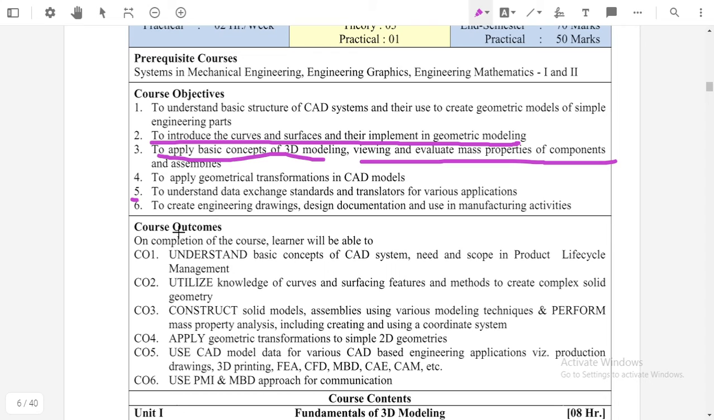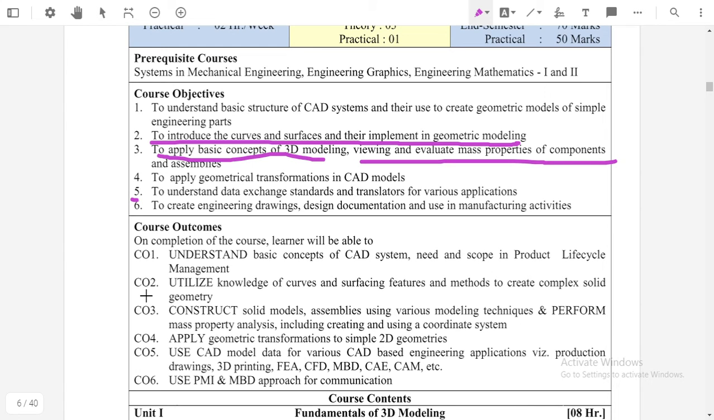Now what are the outcomes? What will we get after learning this subject? The first one is to understand the basic concepts of CAD, its need and scope in product life cycle management. It means we will learn what is meant by the product life cycle, and what the steps in a product life cycle are if we consider a CAD system. The second outcome is to utilize the knowledge of the curve and surface features and methods to create complex solid geometry.